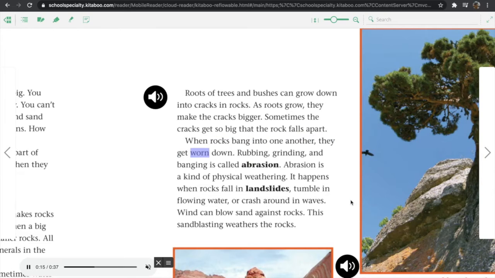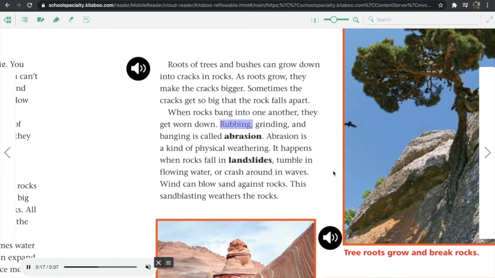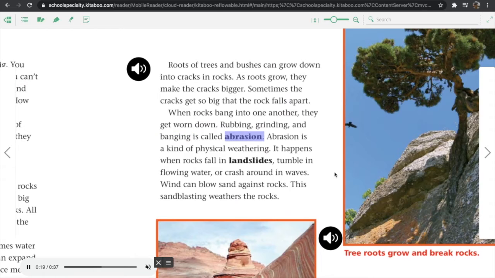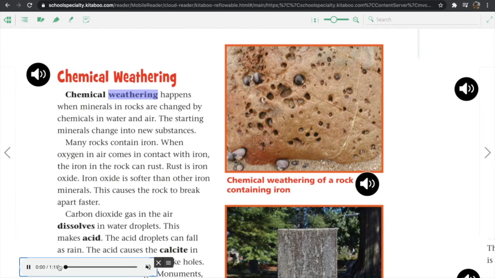When rocks bang into each other, they get worn down. Rubbing, grinding, and banging is called abrasion. Abrasion is a kind of physical weathering. It happens when rocks fall in landslides, tumble in flowing water, or crash around in waves. Wind can blow sand against rock. This sandblasting weathers the rock. There are many different ways that physical weathering can occur.